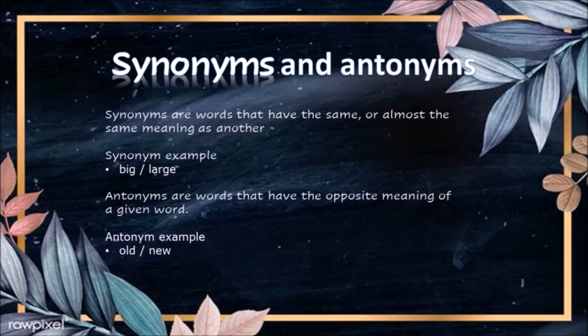For example, though beautiful and handsome mean the same, beautiful is more used to refer to women and handsome is more used to refer to men. While these words are usually used for one gender, they can be used for both, but people may feel offended. And antonyms are words that have the opposite meaning of a given word, for example, old and new.